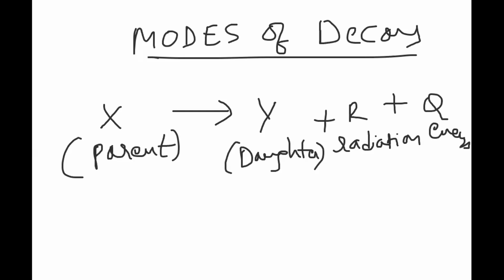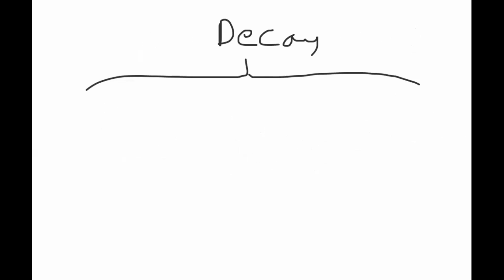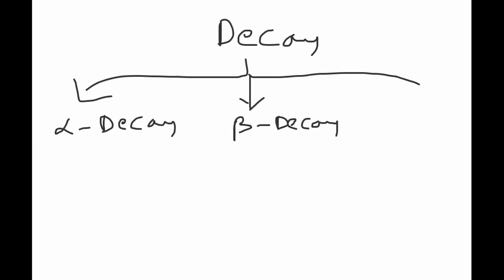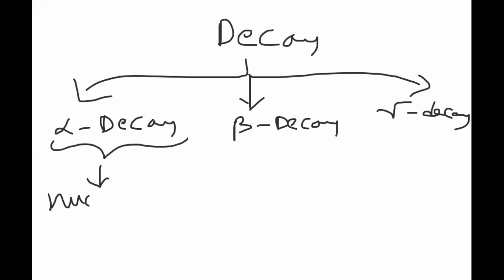Whenever we use the term decay, mainly we'll be discussing alpha decay, beta decay and gamma decay. Three things we have to discuss. What is an alpha particle? An alpha particle is nothing but the nucleus of helium.